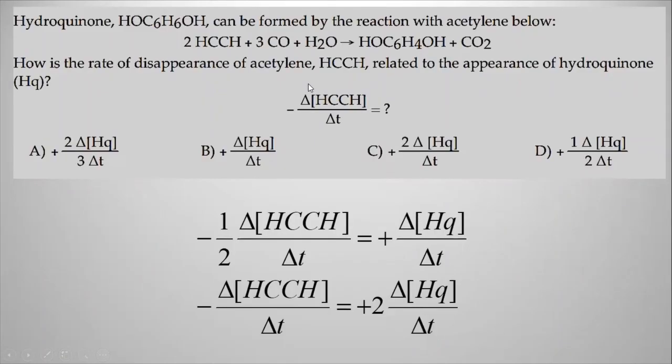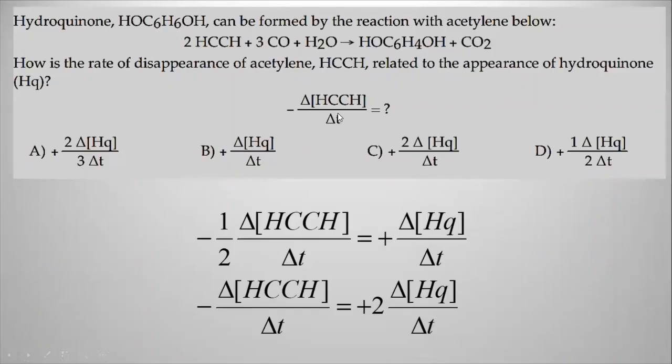So one more time, you are given a specific reaction. In that specific reaction, the question is asking to relate a specific reaction rate, the rate of disappearance of acetylene, giving you the formula already, to the rate of appearance of hydroquinone. Here's hydroquinone.